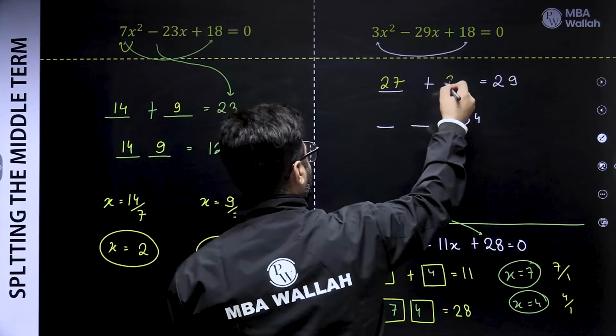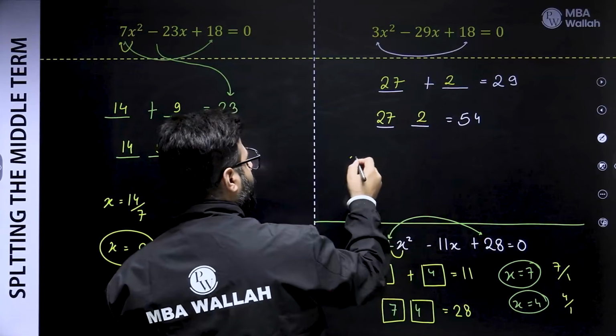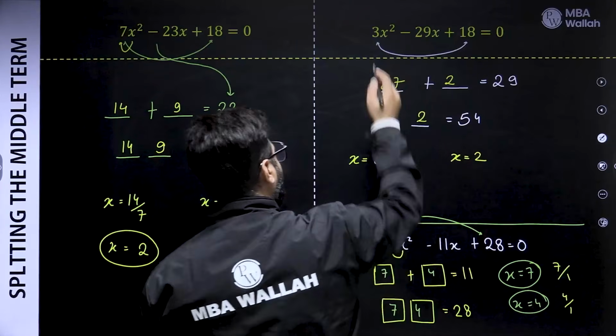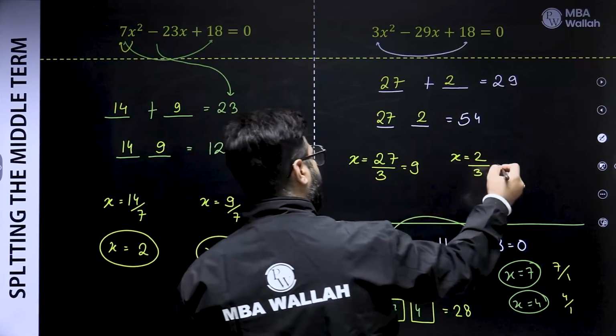27 and 2. 29, product 54. So x is 27 and x is 2. No, remember, divide by the coefficient of x square. So one is 9 and the other is 2 by 3.